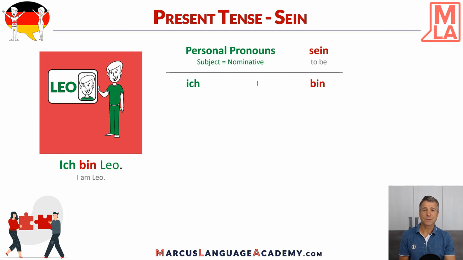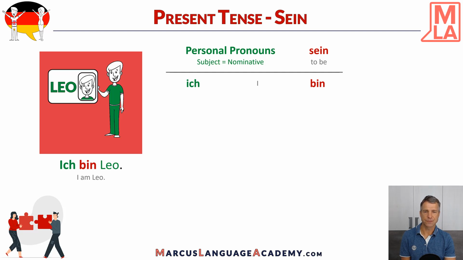The first person, ich, I, in German would be ich bin. And here we have also an example, ich bin Leo. Okay, you see the background color is red because ich bin is quite irregular. No, there are no rules, it's just irregular. Leo is green because it's the subject of the sentence. So I am Leo, ich bin Leo.